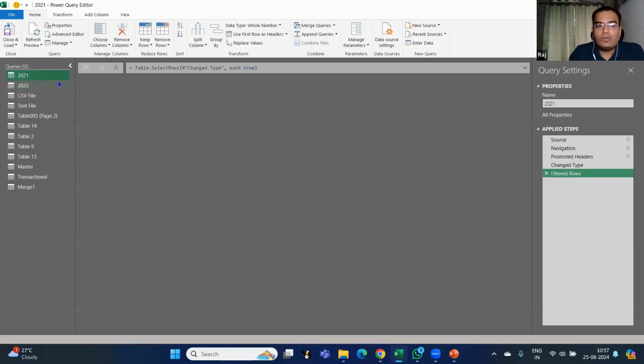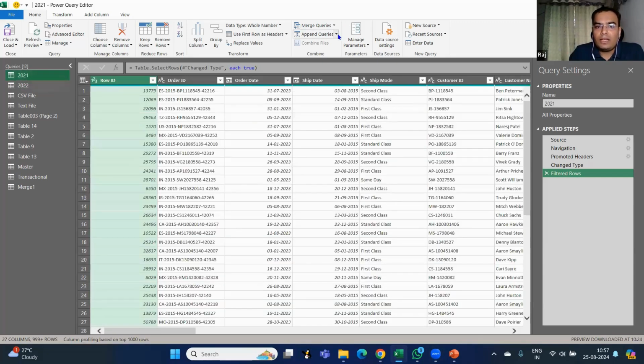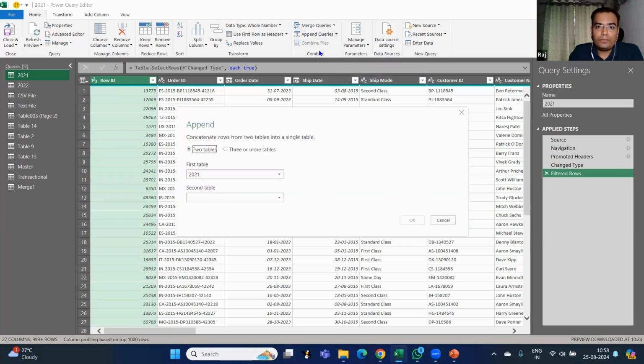So I just click on this 2021 and click on append query. Just like in merge query, where we had two options, in append query also we have two options: append queries as new and append queries. So always remember we have to go for append queries as new so that a new table will be created which can be used. Okay. So I'll just click on append query as new.